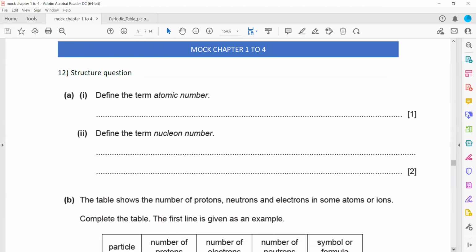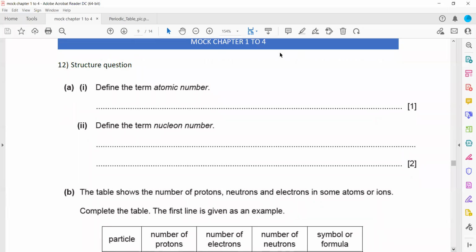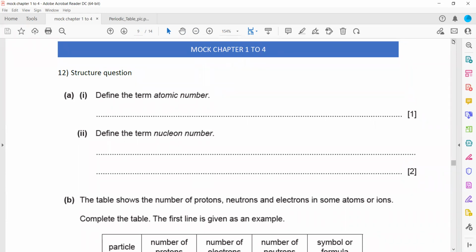Question 12, structure question: define atomic number. There are certain definitions which you have to learn. I have already shared that file with you, and I will share it again. You have to memorize them. For definitions, it's better to learn them instead of writing in your own words, because sometimes you miss a point which scores marks. So it's better to memorize all the definitions.